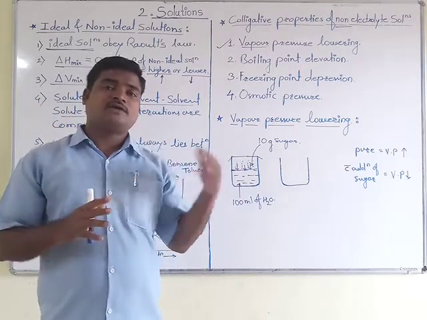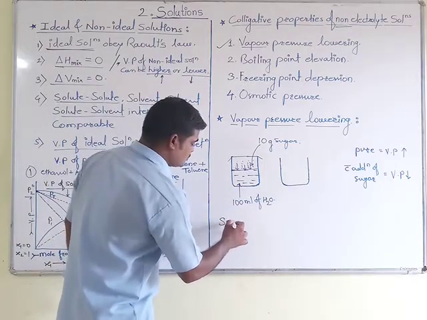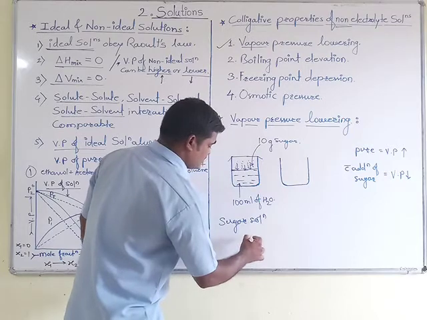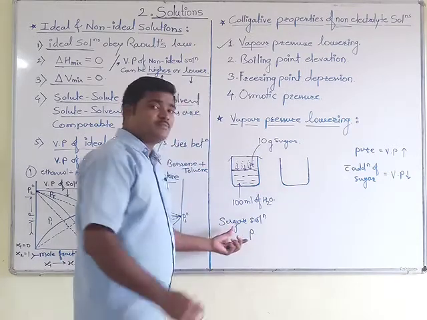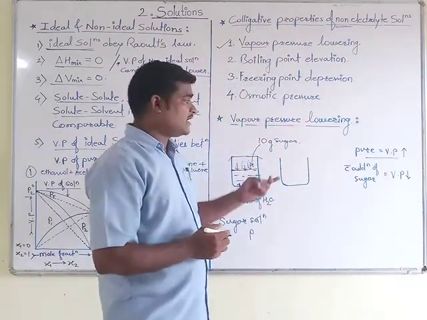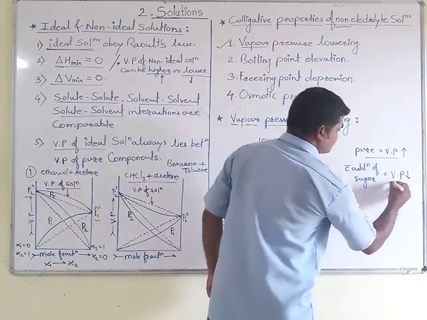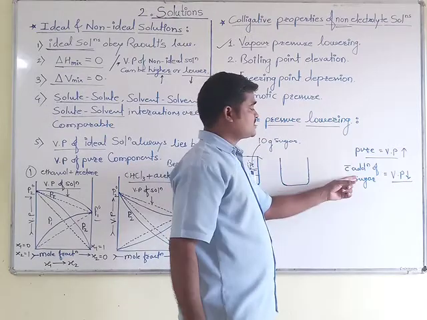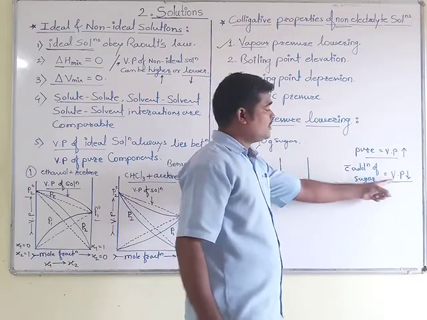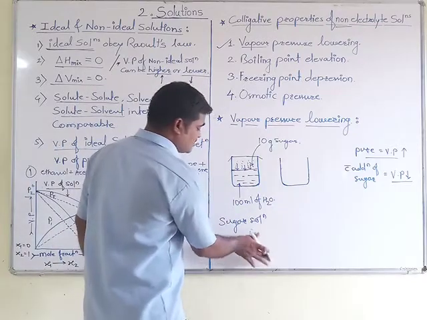So for a pure component vapor pressure will always be higher, but when a sugar solution is formed, its vapor pressure gets lower. That is, with the addition of sugar to the pure component, that is pure water, vapor pressure gets lower. So this is the case when a sugar solution is formed.